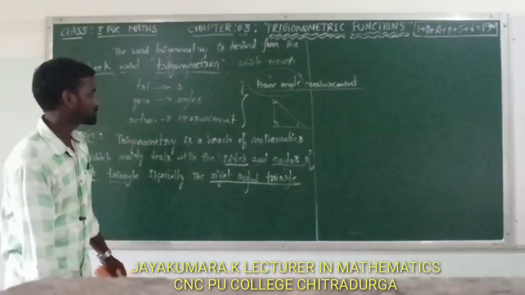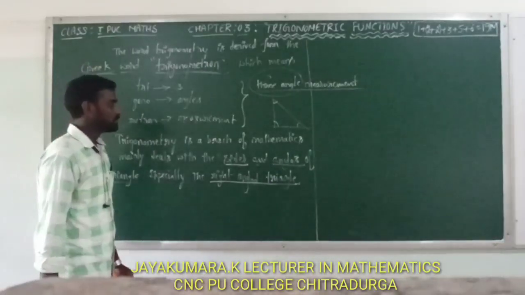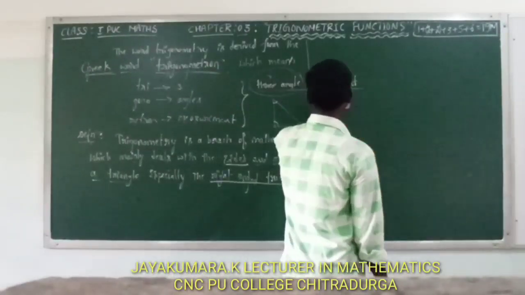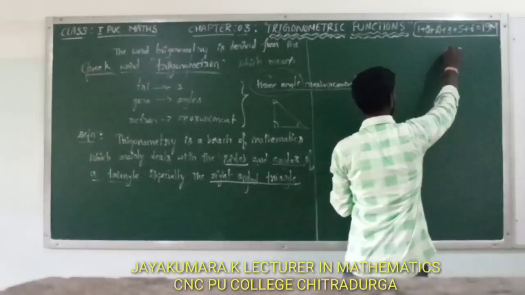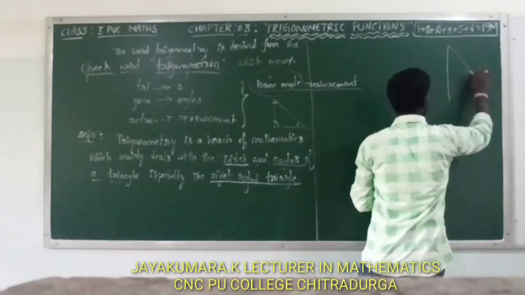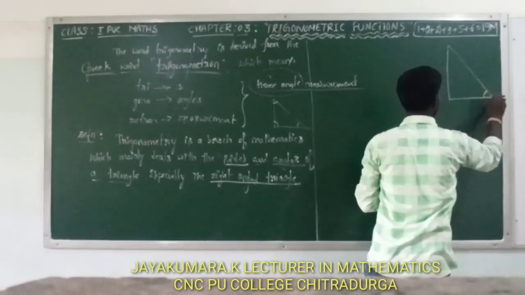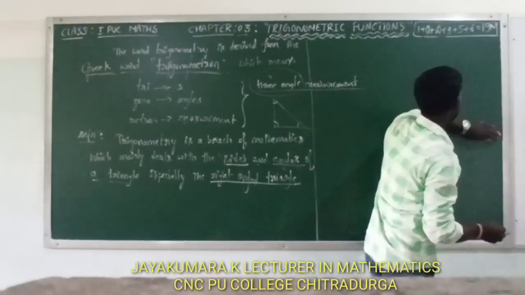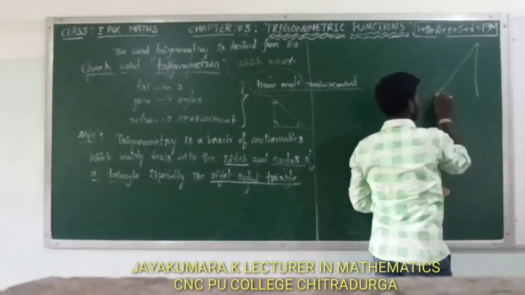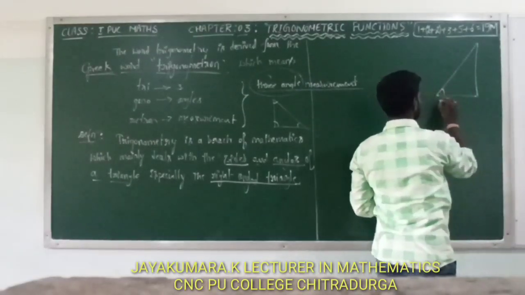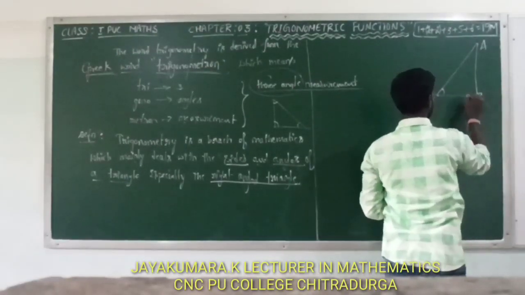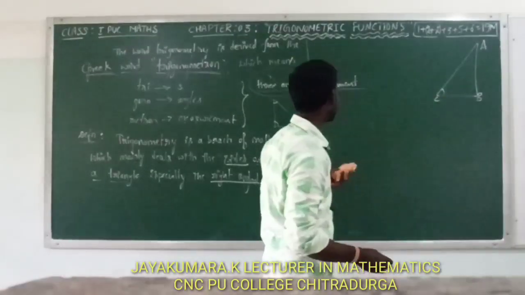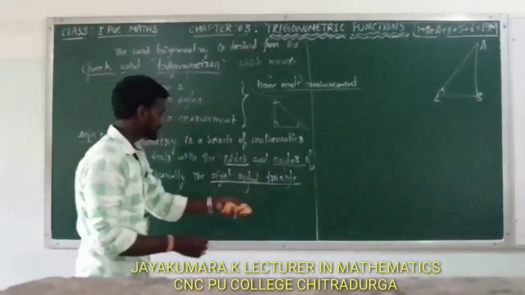Okay, now we will move with the sides. What do you mean by, which are the three sides? We move further. For example, this is a triangle ABC. Now, write this one.